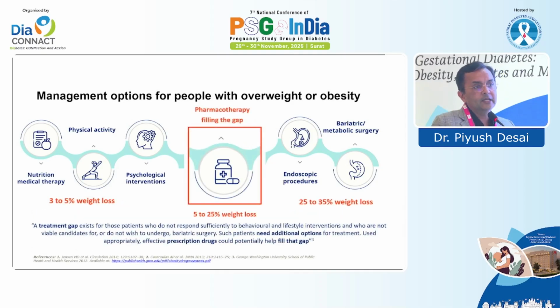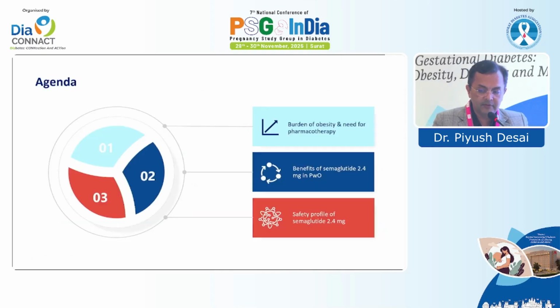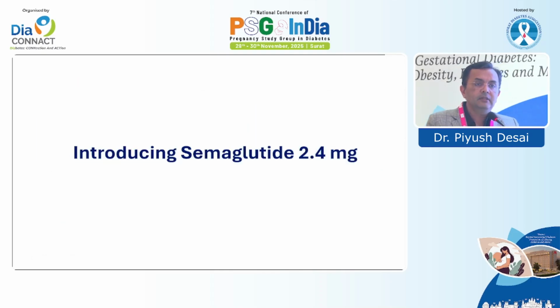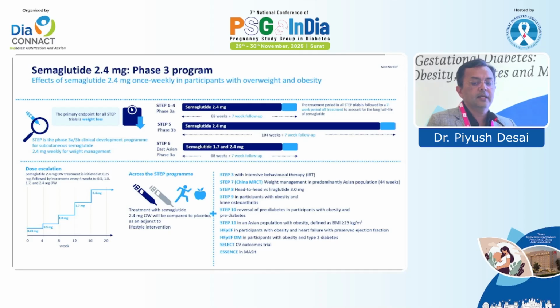So we need to bridge this gap whenever it is needed. So what are the data with newer agents like semaglutide? These are the semaglutide 2.4 milligram phase 3 studies, where it was studied in different ways.